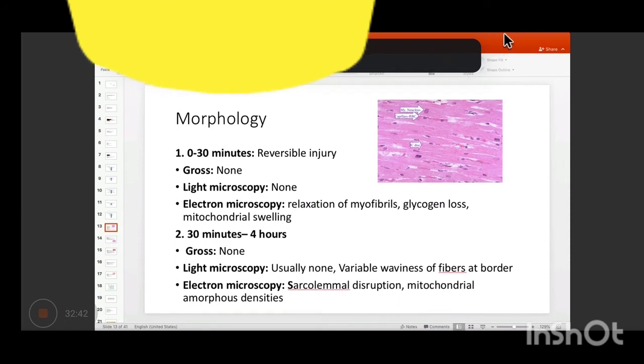However, on electron microscopy, we can see the myofibrils have relaxed. There is a bit of glycogen loss, and mitochondrial swelling has started because obviously the necrosis has started to occur. Then from 30 minutes to 4 hours, again, grossly we will see none of the signs. However, in light microscopy, waviness of fibers starts occurring at the border. Can anyone tell me why the fibers start appearing wavy here? What causes waviness of the fibers?